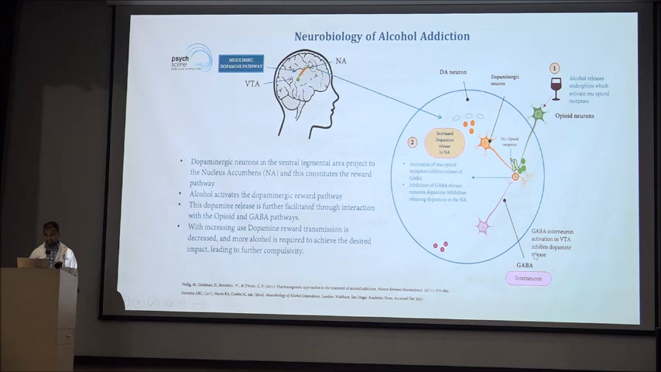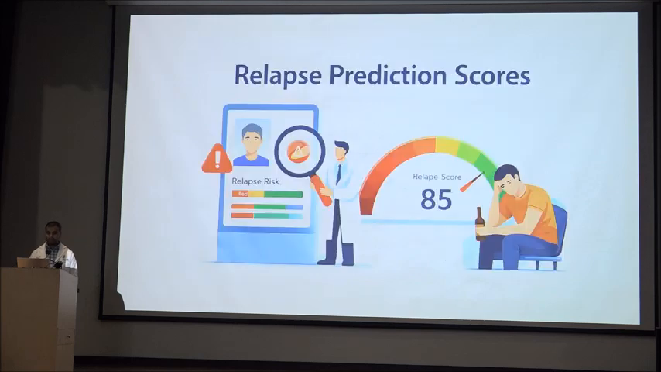And generally, normally the GABA, what is it doing? It is inhibiting the release of the dopamine. So if the patient is taking alcohol, it causes inhibition of the GABA neuron and more release of the dopamine. So this causes the activation of the dopaminergic reward pathway. So with increasing use, the dopaminergic reward pathway response is decreasing, and more alcohol is required to achieve the desired impact, that is leading to further compulsivity.